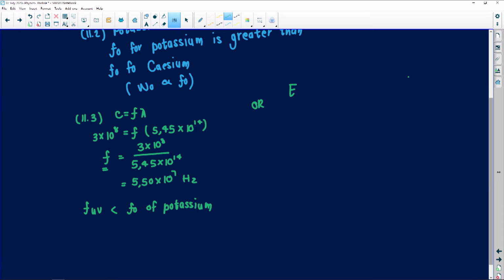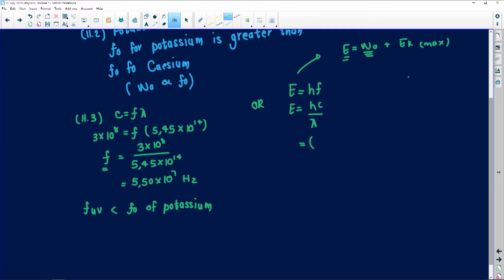So if I've got E, I would say always write it out. So I've got E equals hf, and I can say E is also equal to hc over lambda, and I'm going to plug in what I am given. Remember, if you're looking at energy and you're saying E is equal to W0, you can take the work function as the energy. Because if I write it out as EK max, then you can see how your energy and your work function are being affected.